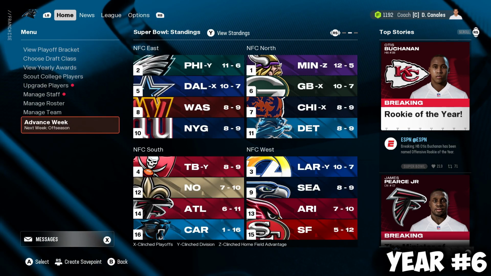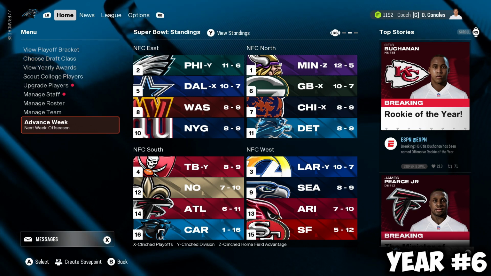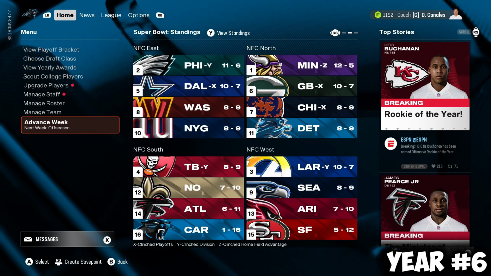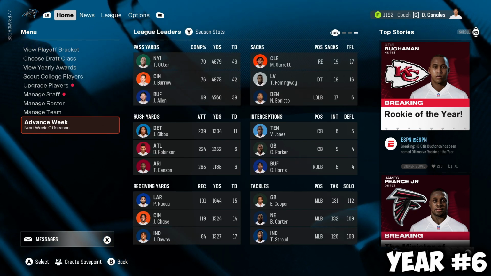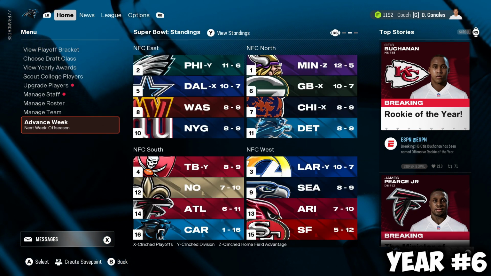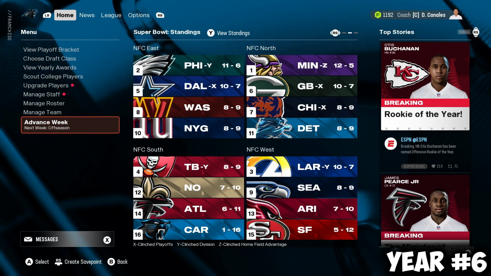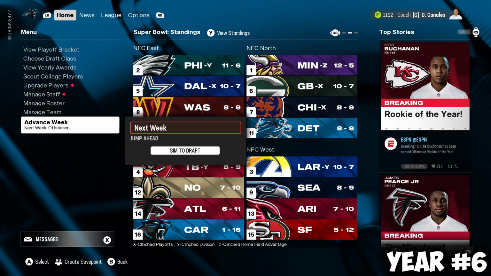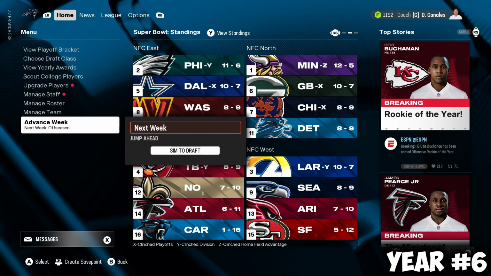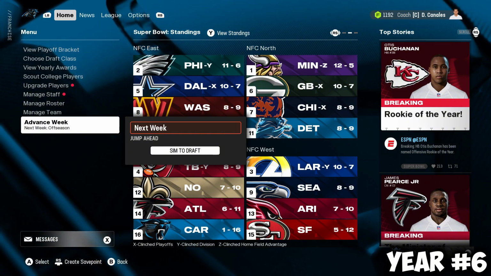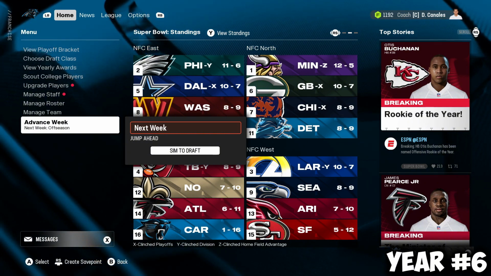Micah Parsons is killing us. James Pearce Jr. seems to be the best defensive player in our division. We're not even the best defensive player in the division. It's James Pearce Jr. who's the best defensive player in the division. And not the best linebacker in the conference. We're struggling right now. And Rigoberto Fry, we need you to step up. 99 overall is a start. Now we need results. We need some big results.